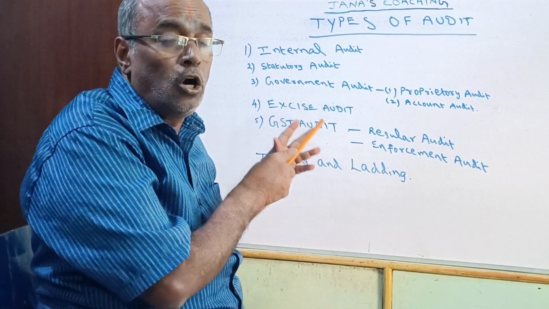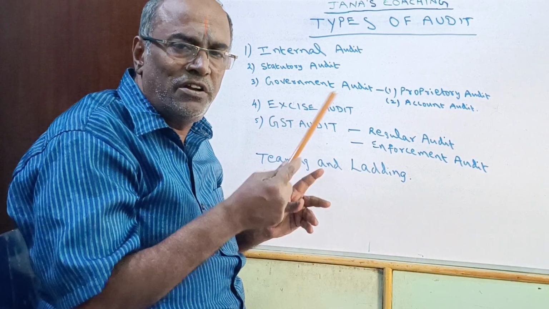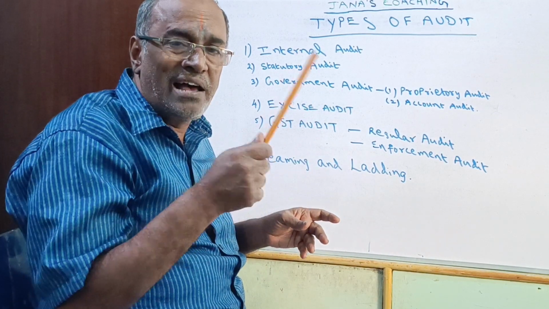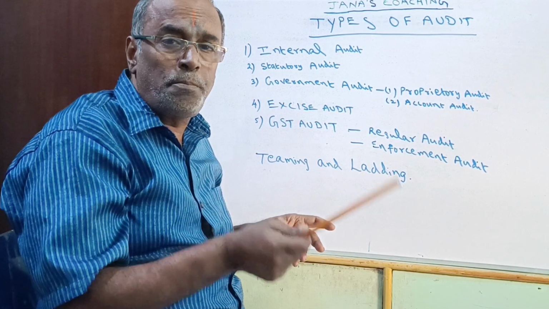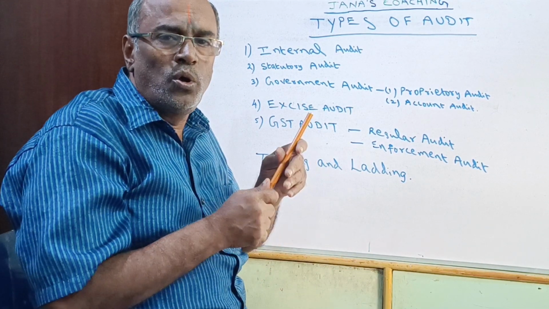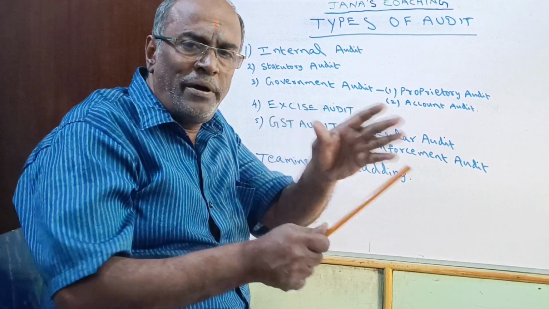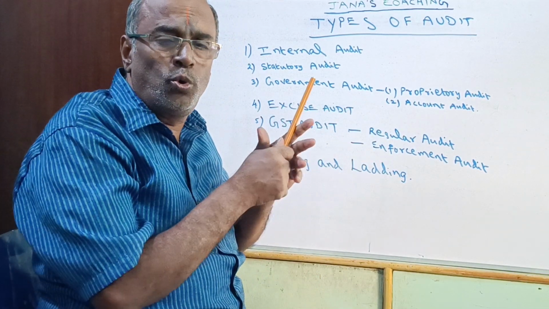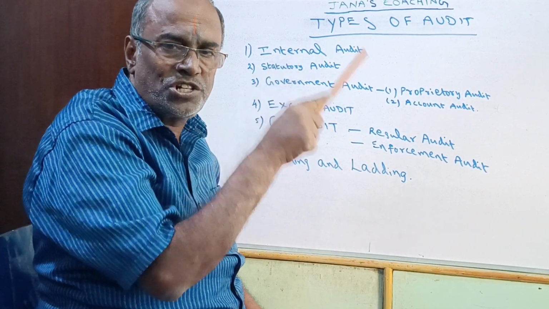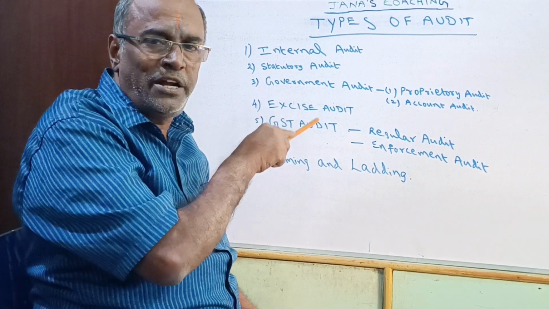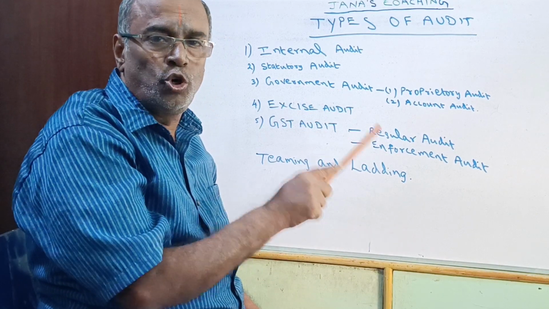They will once again check, call for the accounts, and ask for clarifications on everything. The person who prepares the accounts has to explain many times: to the internal audit, to the statutory audit, and to the government audit also.